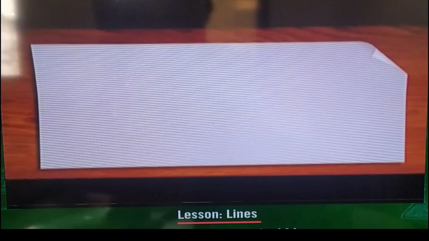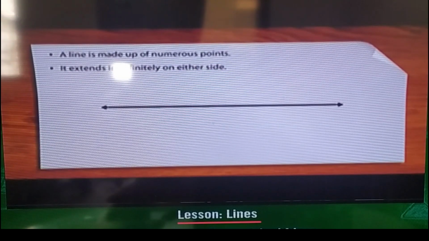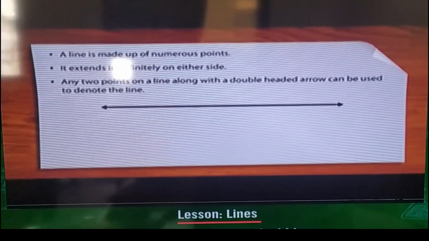Did you know that a line is made up of infinite number of points? Let us observe this fact. The line containing the 2 points A and B can be written as line AB.